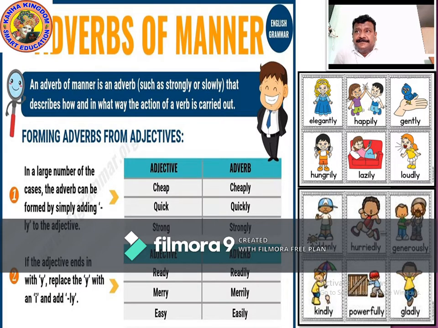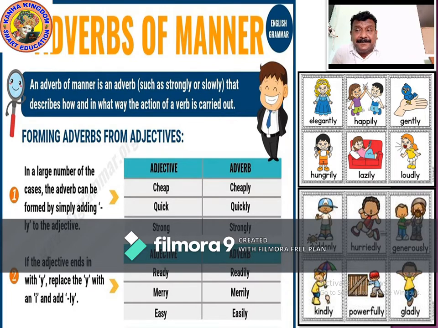An adverb of manner is an adverb such as strongly or slowly, that describes how and in what way the action of a verb is carried out. What is an adverb of manner? An adverb of manner is an adverb such as strongly or slowly, that describes how and in what way the action of a verb is being carried out.